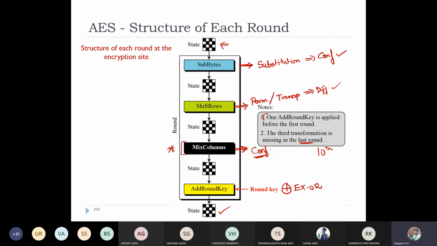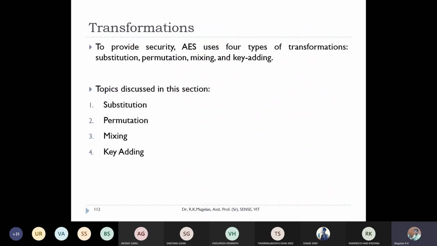So as of now, this is the structure of each and every round. We'll be having a sub byte, shift row, mix column, and add round key, thereby introducing all the operations. All the operations are invertible to each other, which can be used at the receiving end. So as I said, here AES is going to produce a substitution, permutation, mixing, and key adding.